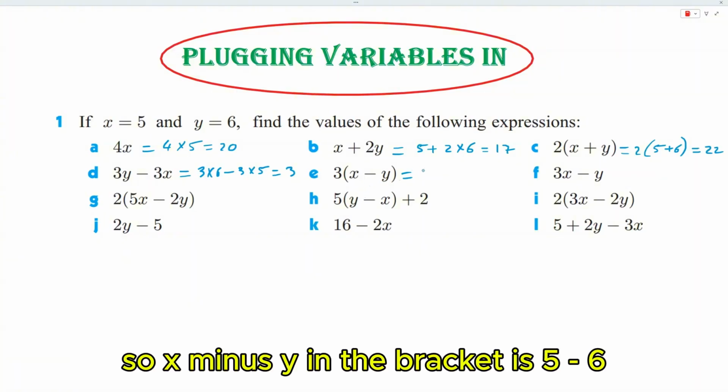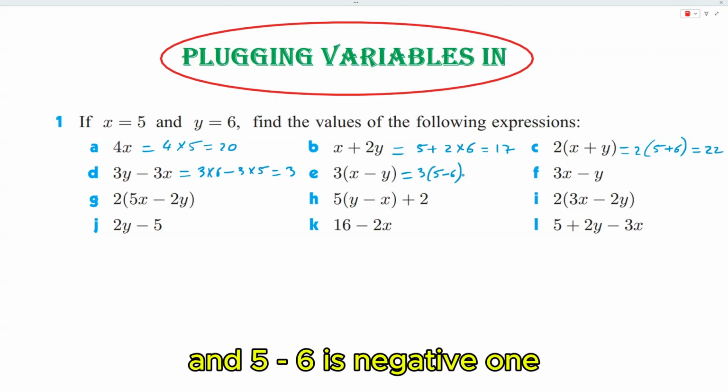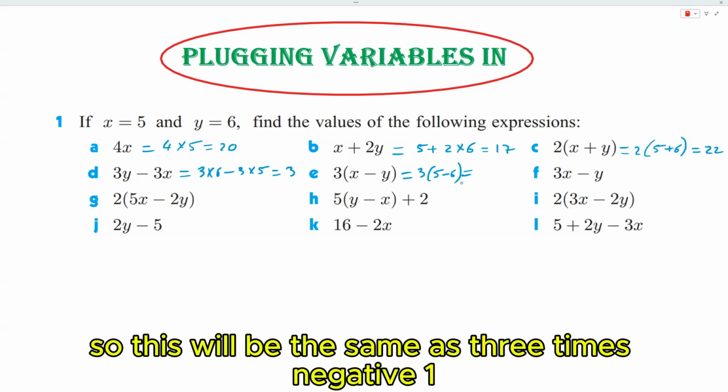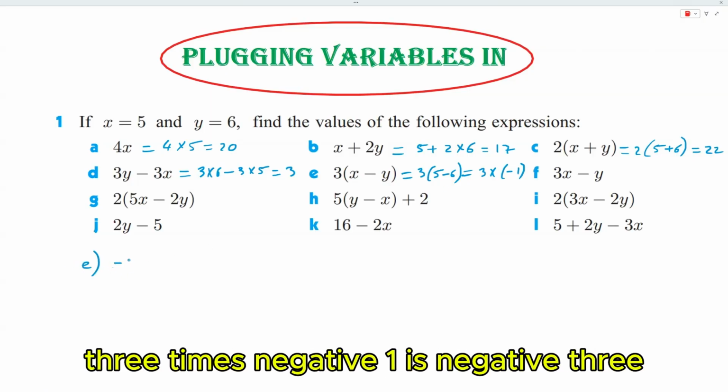So x minus y in the bracket is 5 minus 6, so this is the same as 3 times 5 minus 6. And 5 minus 6 is negative 1. So this will be the same as 3 times negative 1. And I'll continue this question down here. 3 times negative 1 is negative 3.